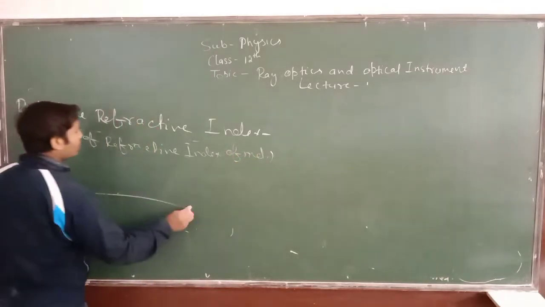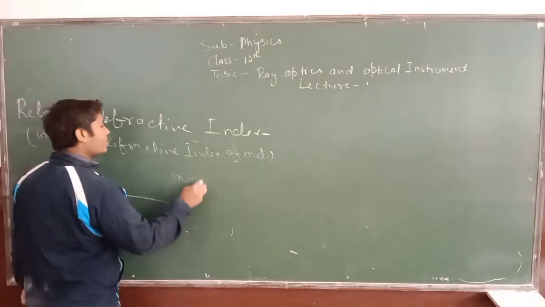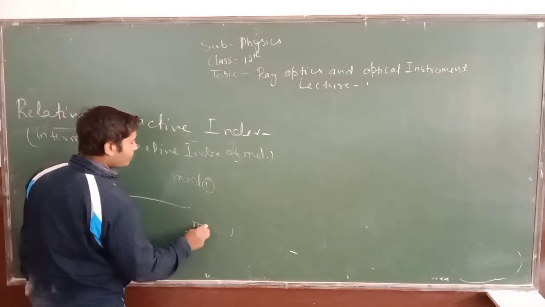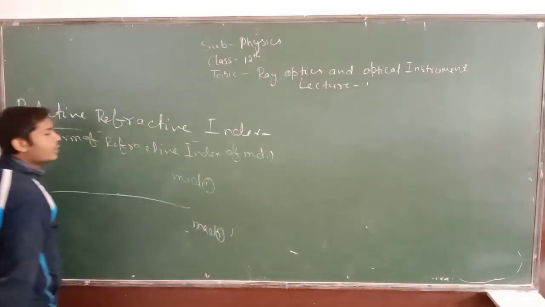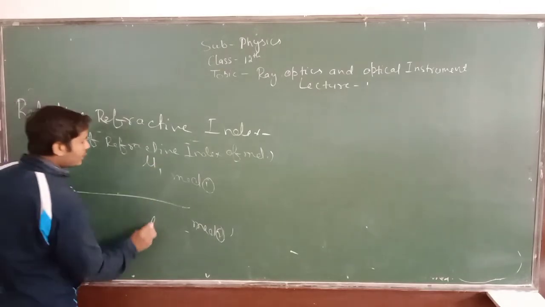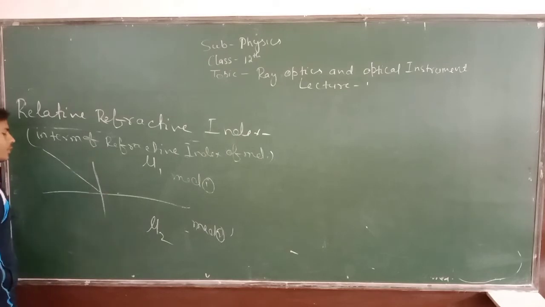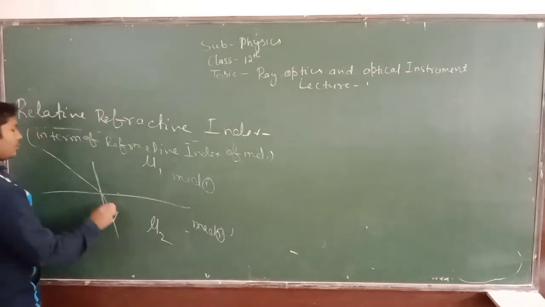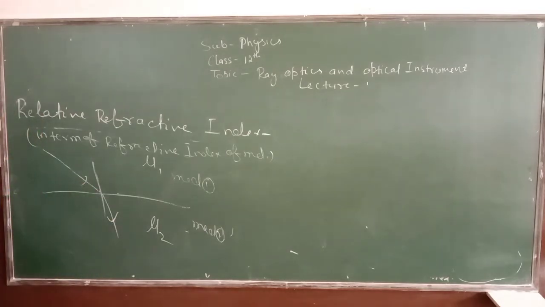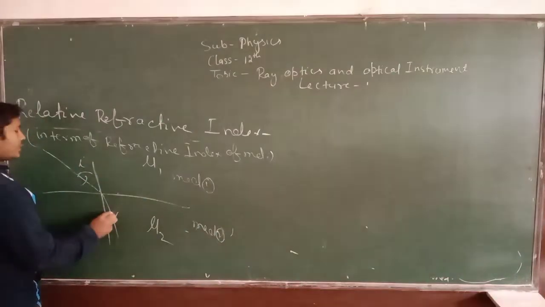Look, let us suppose it is medium 1 and it is medium 2. The refractive index of medium 1 is mu 1, whereas refractive index of medium 2 is mu 2. And the ray of light is coming from one medium to another medium, and it is deviating from its original path. It is angle of incidence i, and it is angle of refraction.